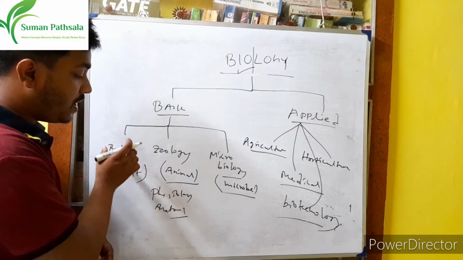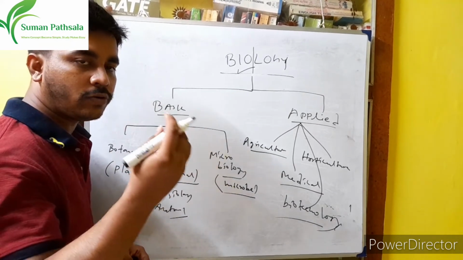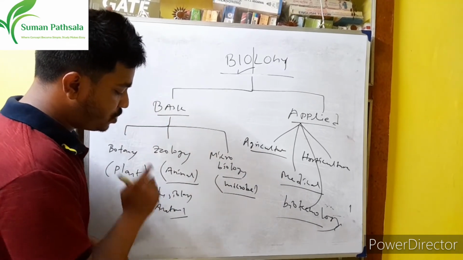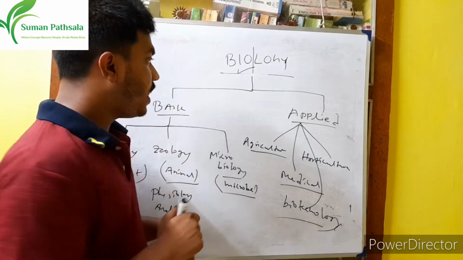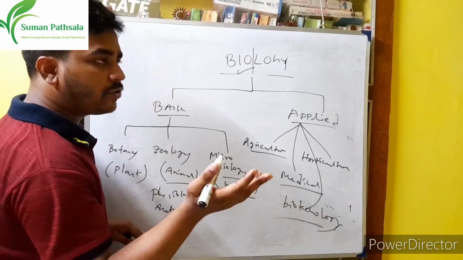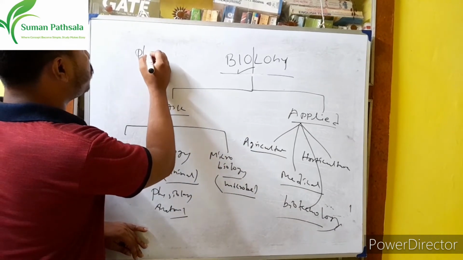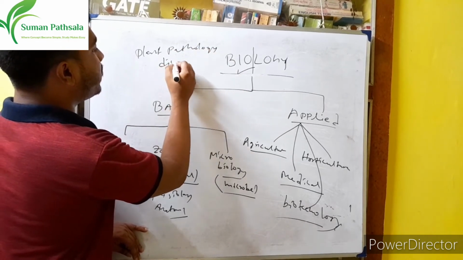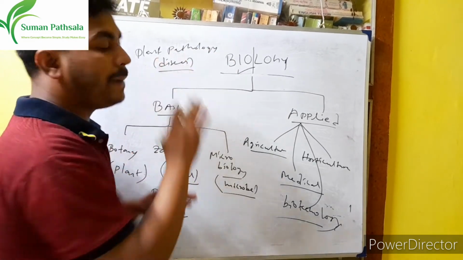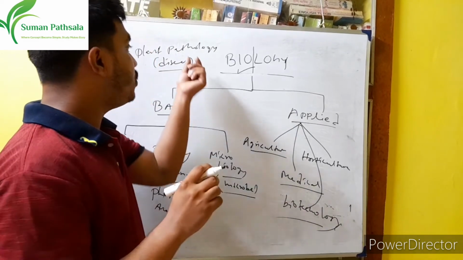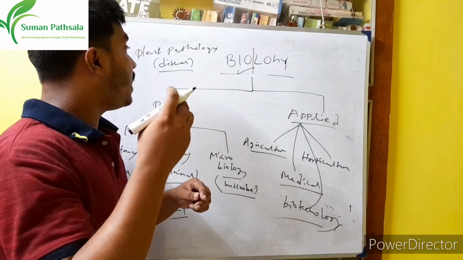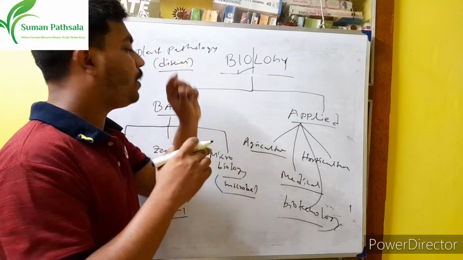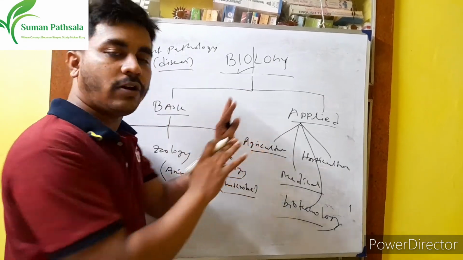Like botany. If any student studies botany, he will also read plant physiology, plant anatomy, all those things. And you also hear plant pathology. Pathology means it's about disease. If you study about disease, it's called pathology. If you hear this terminology, pathology means the study of different types of disease, viral disease, bacterial disease, all of it. This is the basic fundamental of biology.